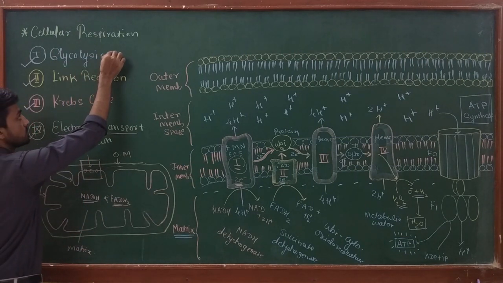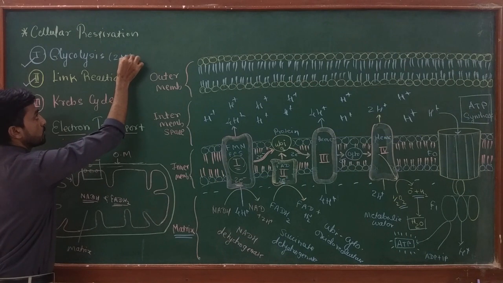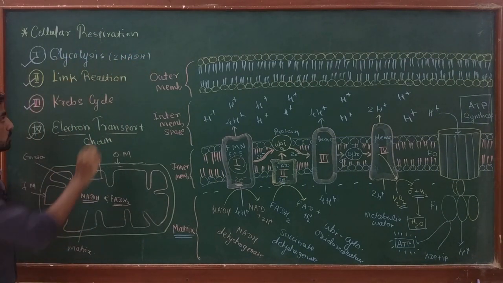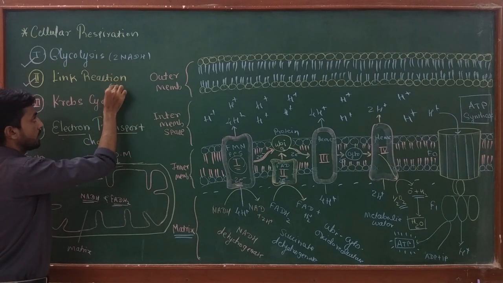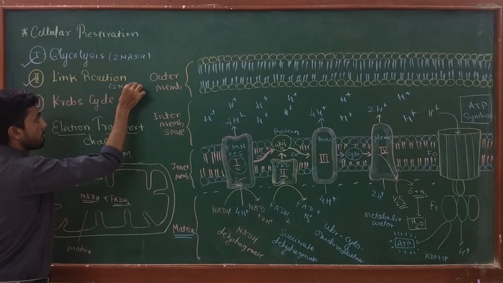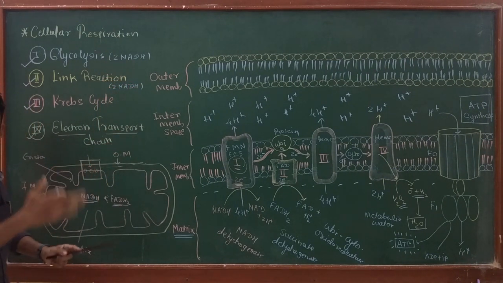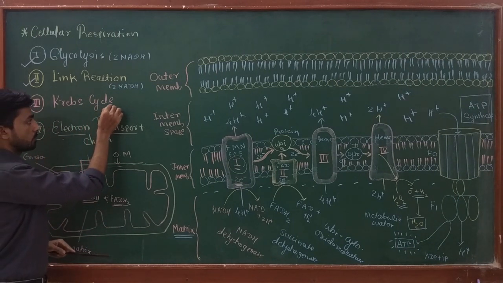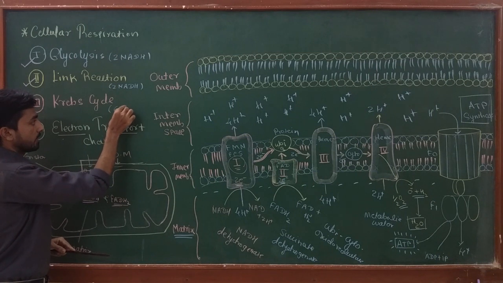A total of 2 NADH is produced during glycolysis from one glucose molecule. Then 2 NADH is produced at the time of conversion of pyruvate to acetyl CoA in the link reaction, while the Krebs cycle produces 6 NADH.